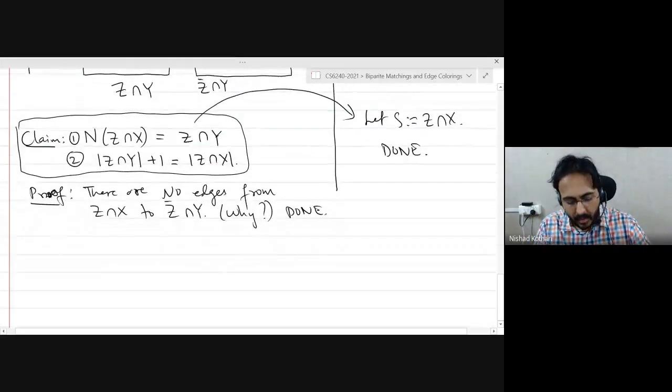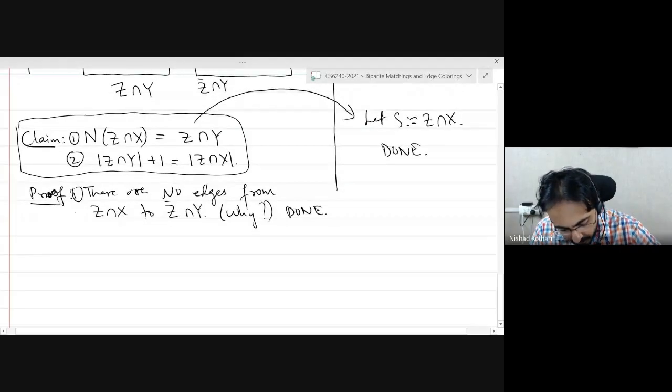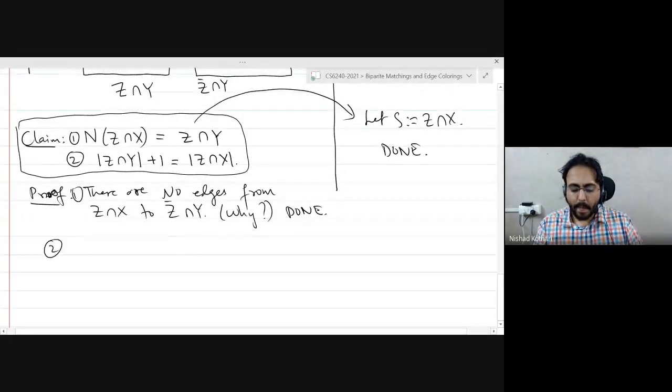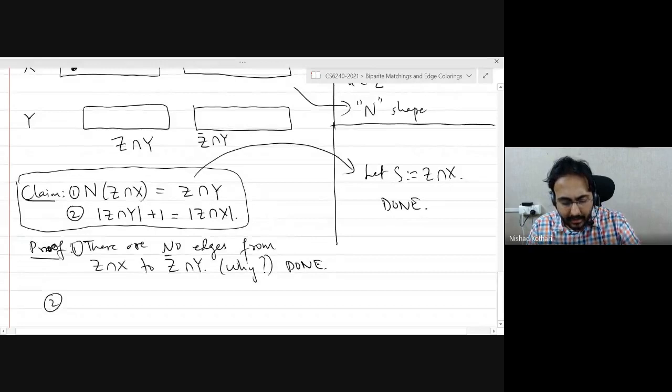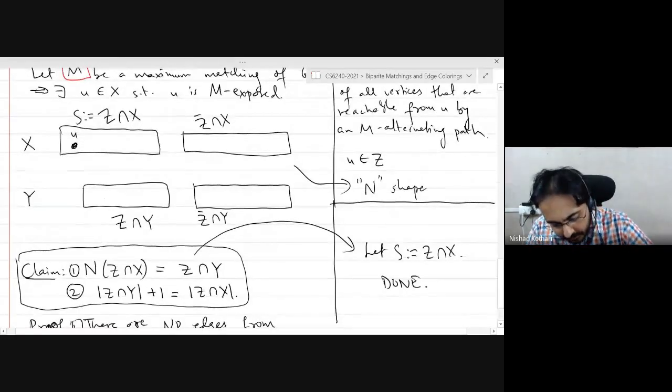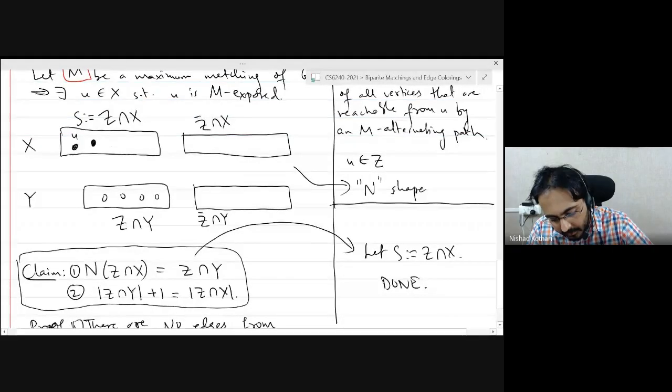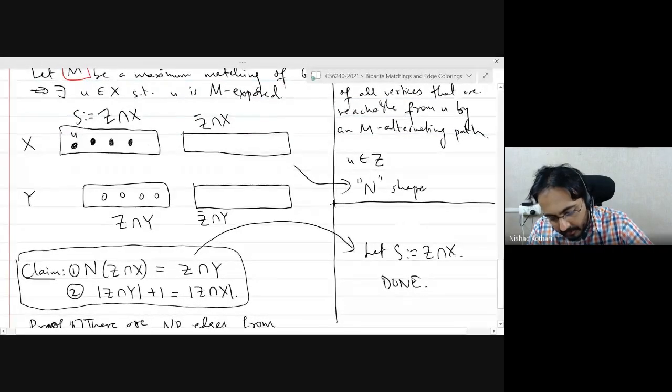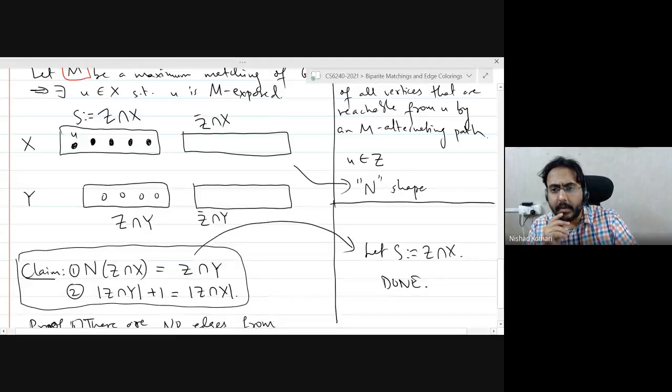And now claim 2. I want to claim that the number of vertices in this set is exactly 1 less than the number of vertices in the top left set. Does anybody see why? How would you convince someone that the number of vertices in Z intersection Y is exactly 1 less than the number of vertices in Z intersection X?